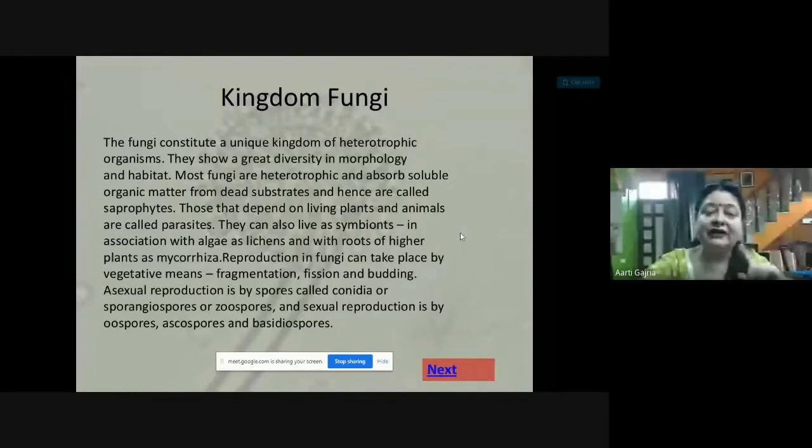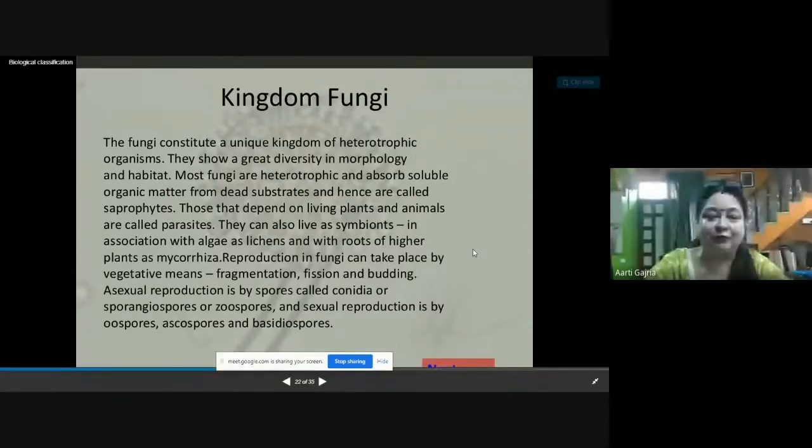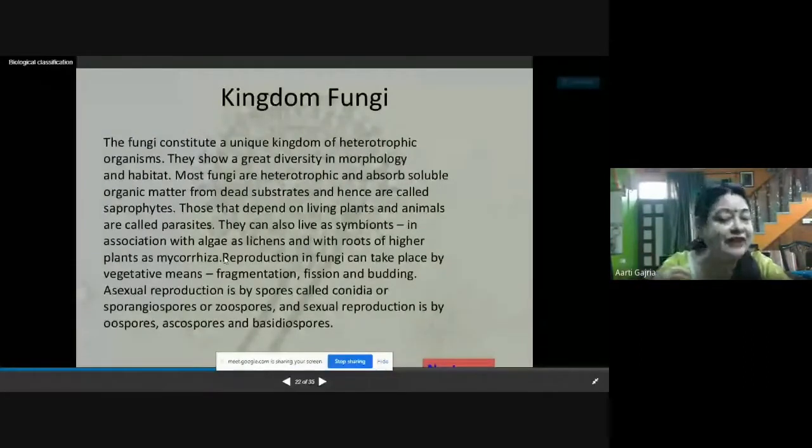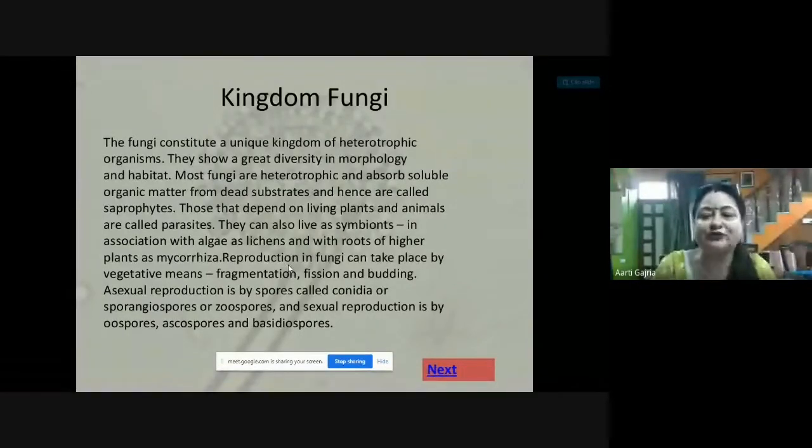So fungus, they also live as symbionts and they live in association with algae. So when they are with the algae, they are called lichens. Lichens are what? The symbiotic association of algae with fungus. So algae is the partner who is undergoing the photosynthesis and preparing food for the fungus as well as for algae. So algae is preparing food, and at the same time, the fungus is absorbing important minerals and nutrients from the soil for the algae.